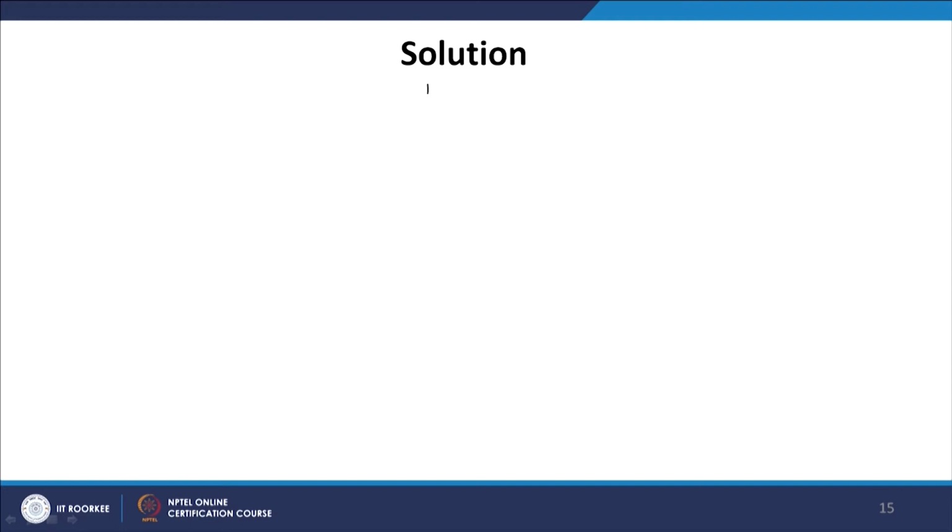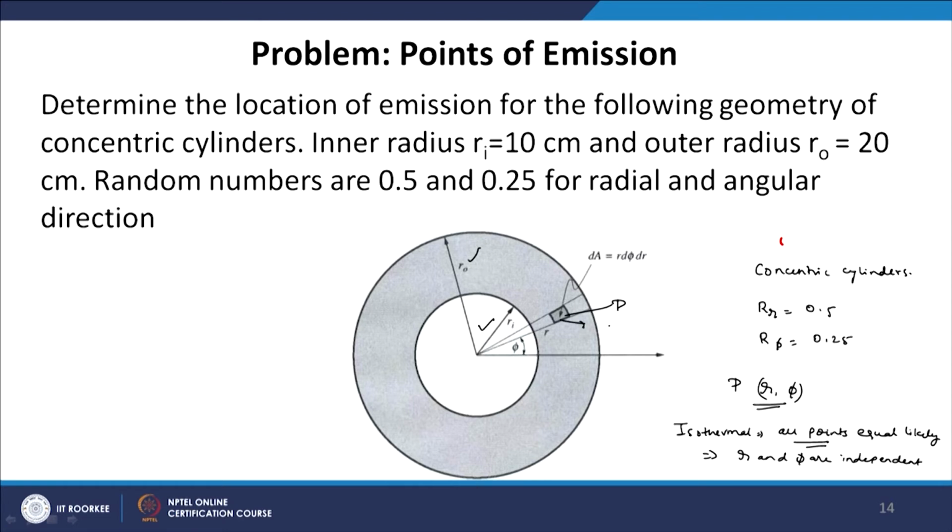So, we write the total amount of energy E emitted from this plate as integrated over the entire area. Now, let us say the plate is black. So, E_b times dA, and this will be equal to E_b integral from 0 to 2 pi, from R_i to R_0, of R dr d phi, where R dr d phi is the area of this small element.